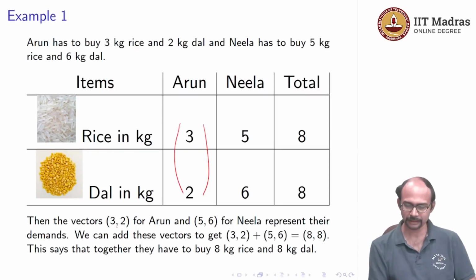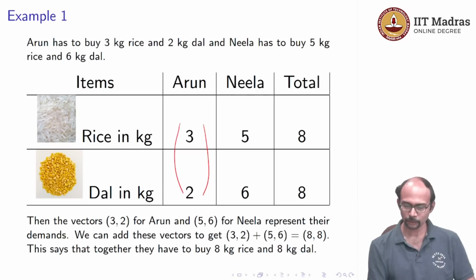So here I have written 3, 2 as a row vector. This is the demand for Arun. The first component corresponds to Arun's demand for rice. The second component corresponds to Arun's demand for dal, and then 5, 6 for Neela. Again the first component is Neela's demand for rice, the second component is how much dal Neela wants to buy.